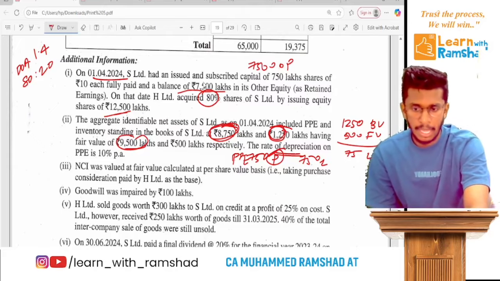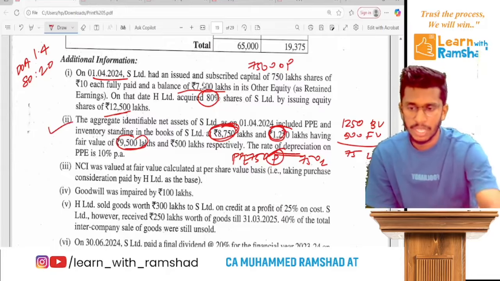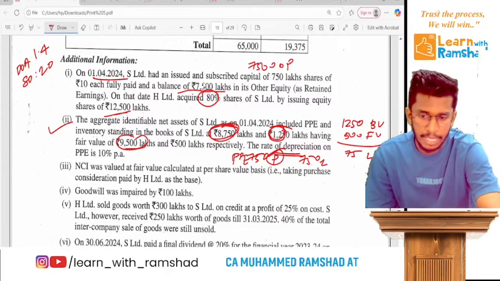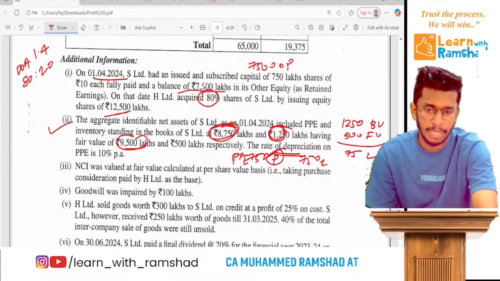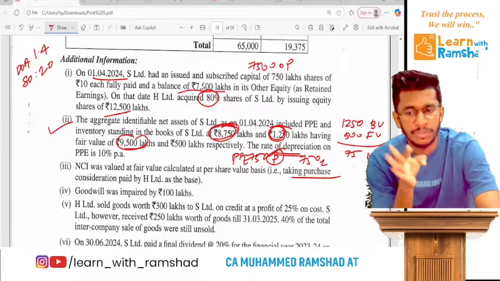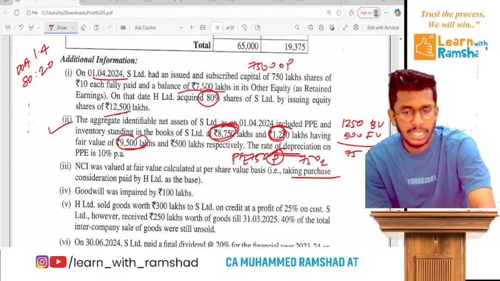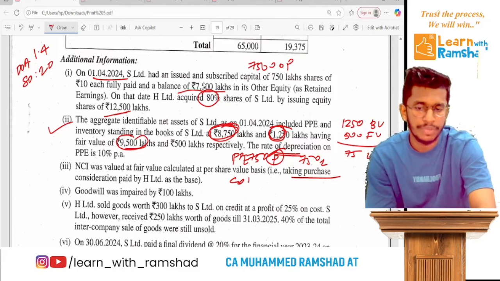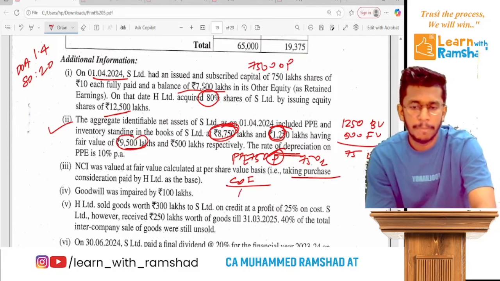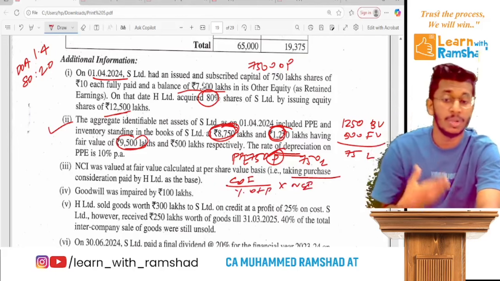Now remember, we will discuss when we do the sum. Ready? Now NCI is to be measured based on fair value, calculated per share value. That means taking the price paid by H Limited. Don't be confused. Here, if we say NCI is found based on the price paid, it is cost of investment divided by percentage of parent into percentage of NCI. That is the NCI on date of acquisition.